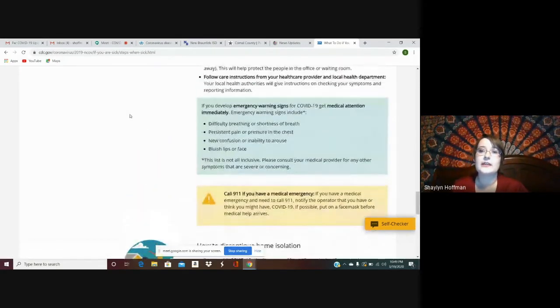And then one more thing, if you're sick and you have any of these emergency warning signs, please seek immediate care. These include difficulty breathing or shortness of breath, any pain or pressure in your chest, confusion, or if it's really hard to wake you. Again, these all apply if someone else is sick as well. If they're difficult to arouse, and if you see any bluish lips or face, those are reasons to get immediate medical attention.